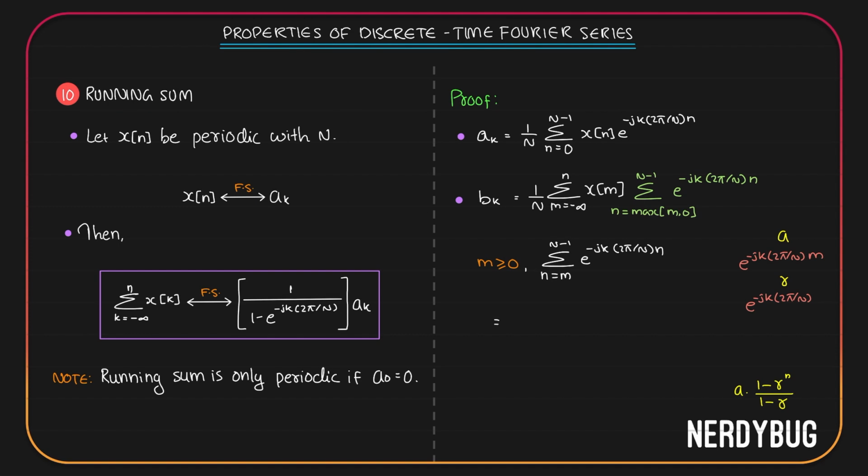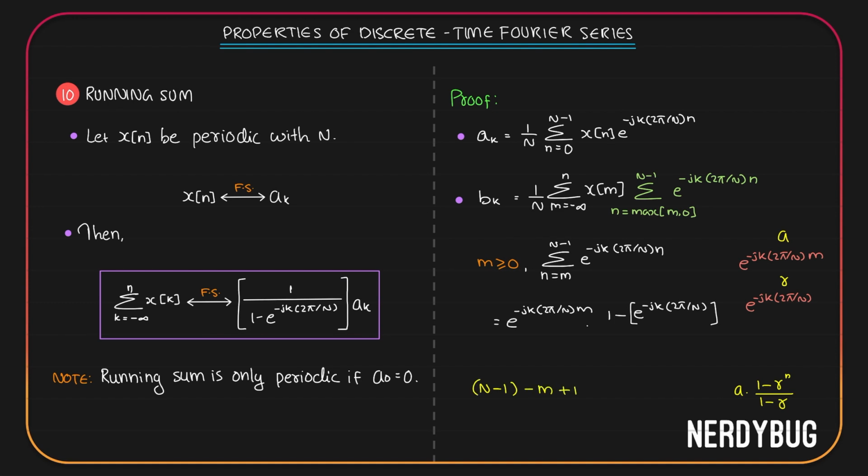So we can write the sum is equal to first term a, e raised to minus jk 2 pi by n m, multiplied by 1 minus e raised to minus jk 2 pi by n to the power n. N is the total number of terms. Here we are counting from m to n minus 1. So the total number of terms is going to be n minus 1, the upper limit, minus the lower limit,